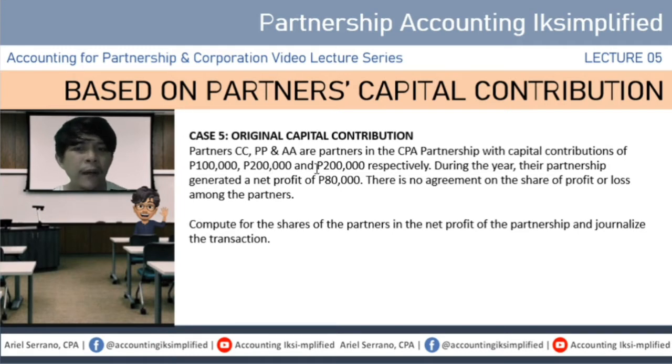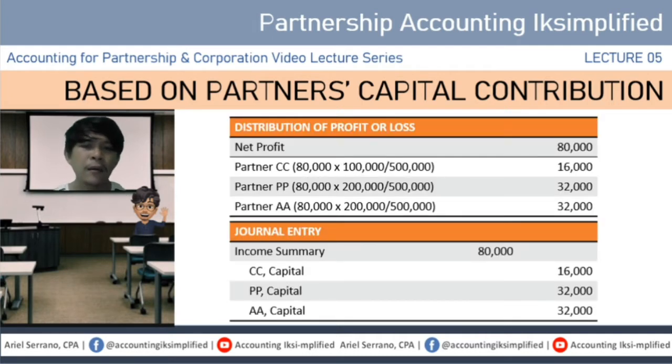Now, during the year, yung kanilang partnership ay nakapag-generate ng net profit of 80,000 pesos at wala raw agreement kung papaano yung magiging profit or loss sharing nila. Alamin natin kung magkano yon and i-journalize natin later on. So, itong case number 5, simple lang yan. Kasi pag ganyan, 80,000 yung net profit, yun yung paghahati-hatian ng mga partners based on their capital contribution.